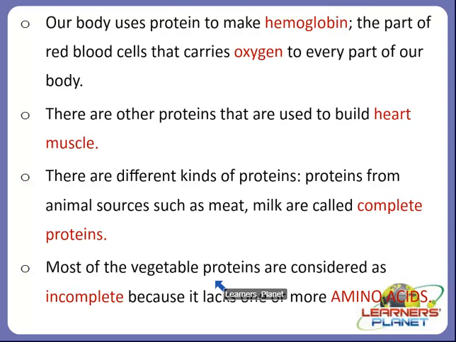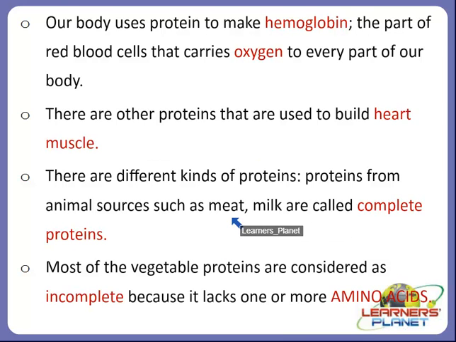They are termed incomplete proteins. Why are they termed incomplete proteins? Because the basic unit of protein is termed amino acids, and these proteins lack one or more amino acids.